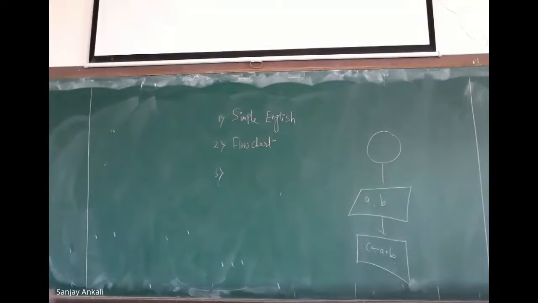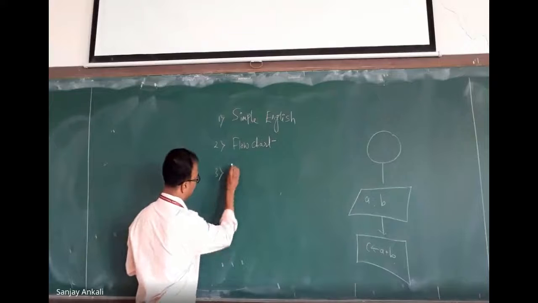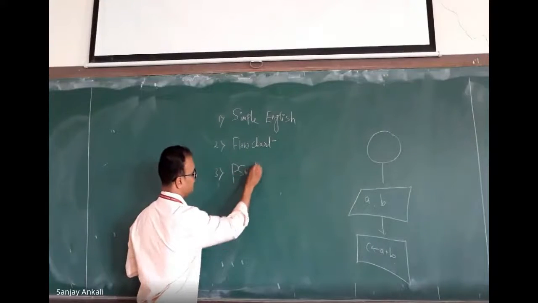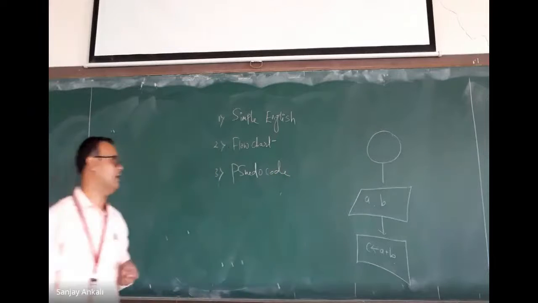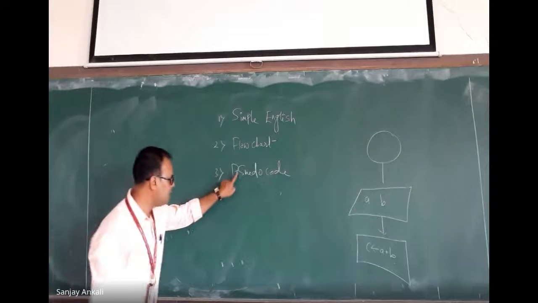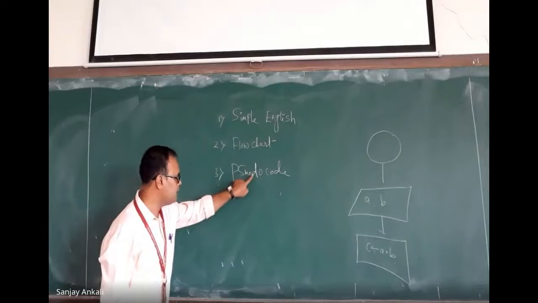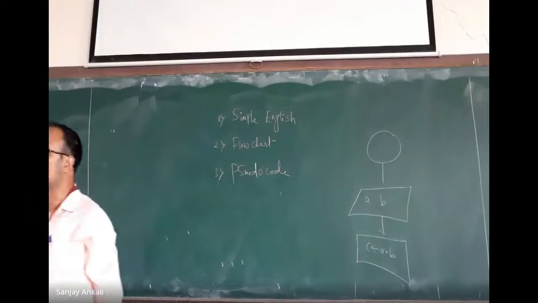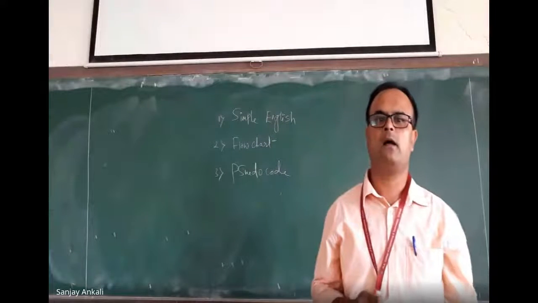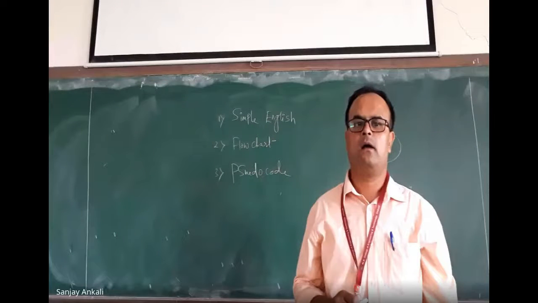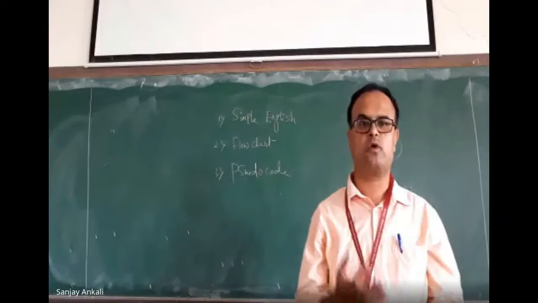Now, what is the third way? The third way is the simplest and most efficient way, that is pseudocode representation. Can anybody tell me what is pseudocode? Students who are online, can you tell me?